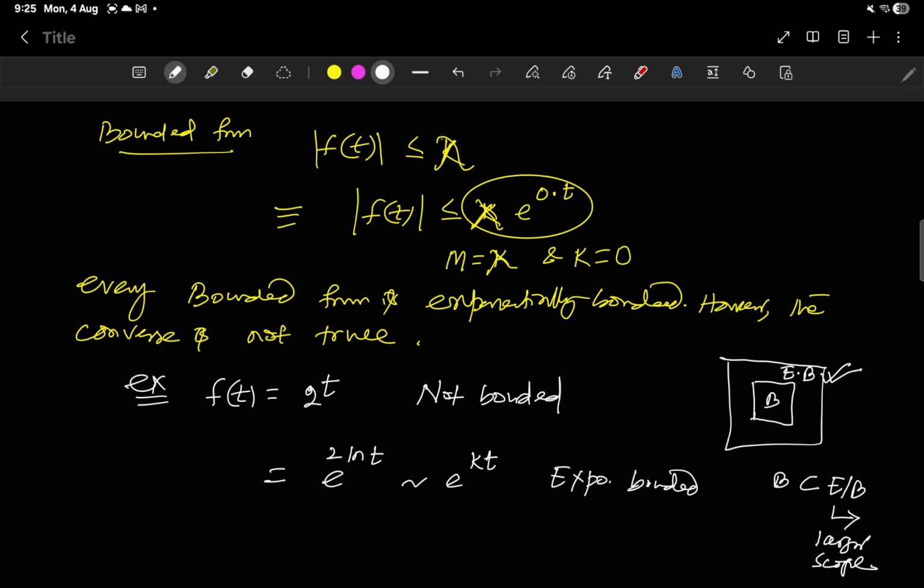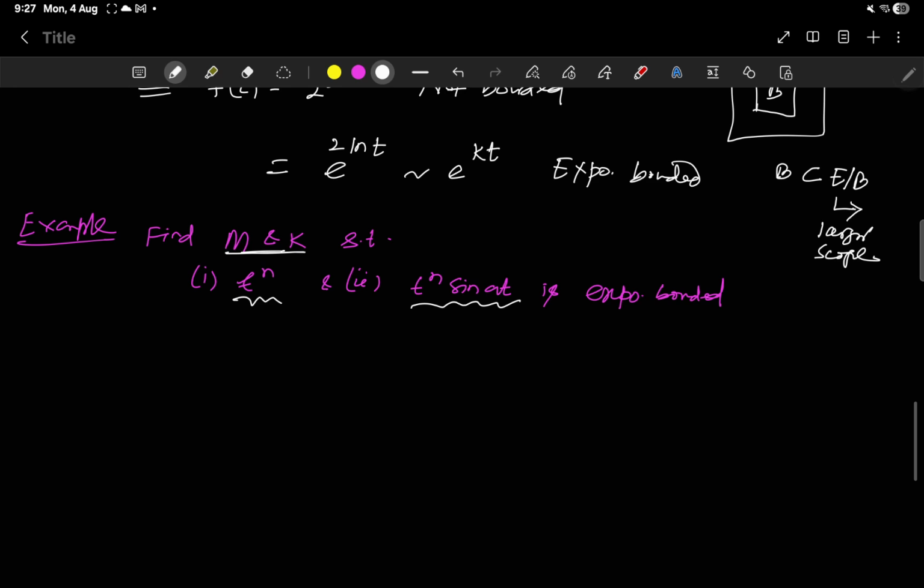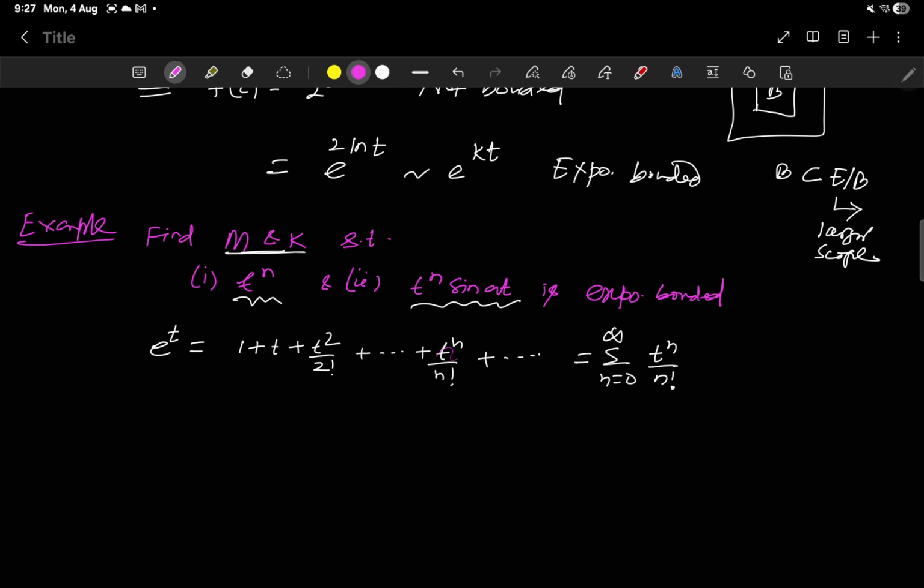Now coming to an example: find the constants M and k such that t^n and t^n sin at are exponentially bounded. You have e^t given by its expansion: 1 plus t plus t^2 by factorial 2 plus and so on up to t^n by factorial n plus and so on. This is the summation from n equals 0 to infinity of t^n by factorial n. These are all positive terms here, so individually e^t is greater than or equal to t^n by factorial n.